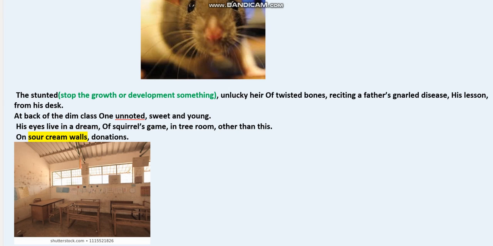Okay, so here is a boy who is reciting a lesson from his desk. So now the poet has tried to depict his characteristics. The stunted. What does this stunted mean? Stunted means something whose growth has been stopped in a way.